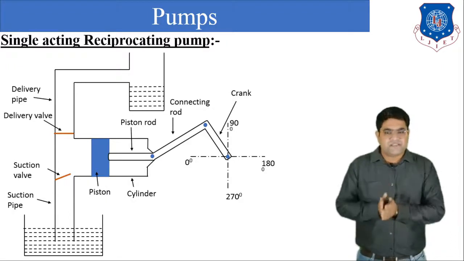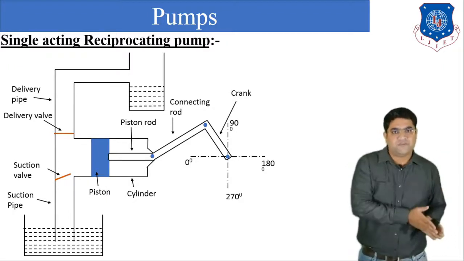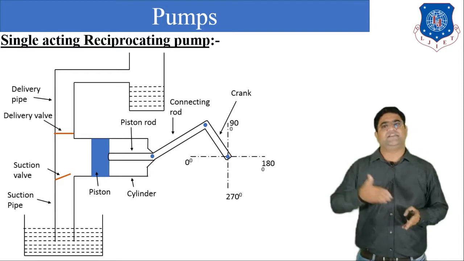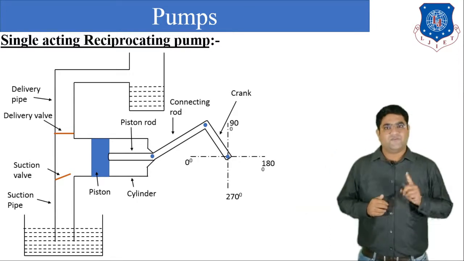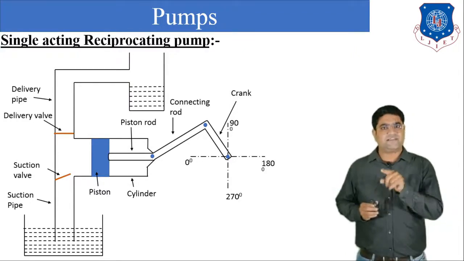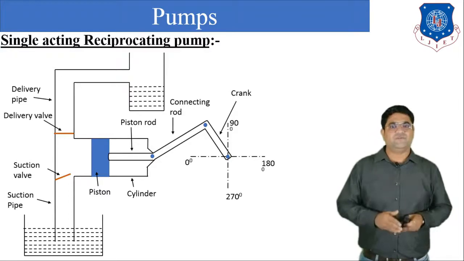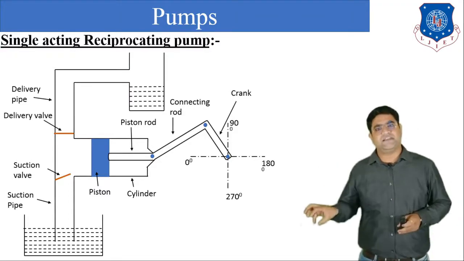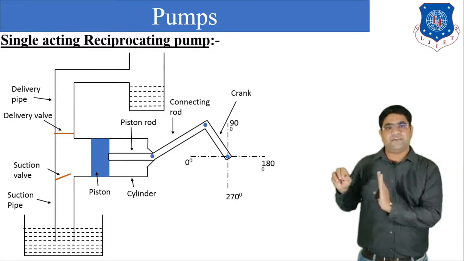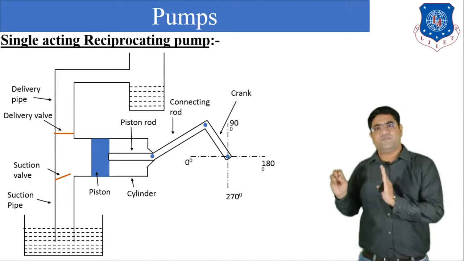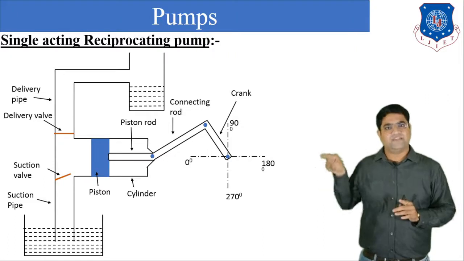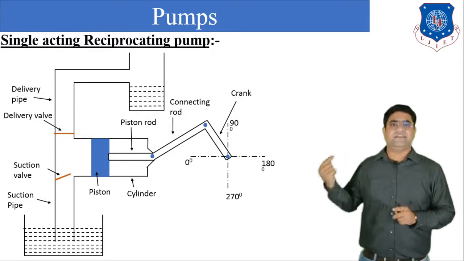Now what happens? Piston will move from the rightmost position to the leftmost position, or we can say that the piston will move from the outer dead center to the inner dead center. So what happens? The crank will move from 180 again to 360 or 0 degree. The piston will move from the outer dead center to the inner dead center, and the liquid which is already available in the pump will be pushed by the piston, so that the liquid goes to the delivery pipe. Why does it go to the delivery pipe, not the suction pipe? Because here the suction valve is closed and the delivery valve is open.